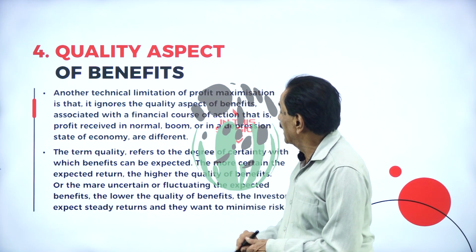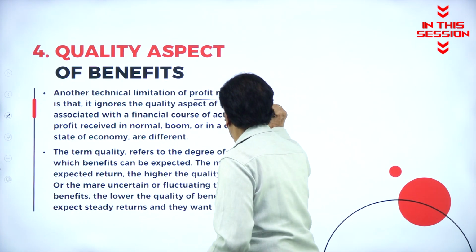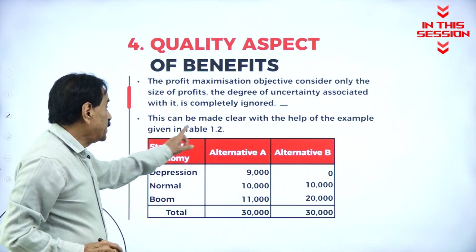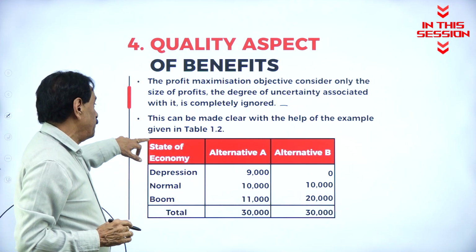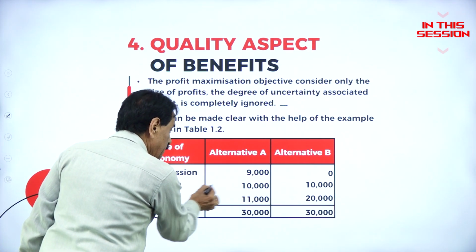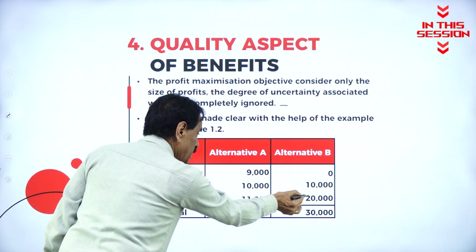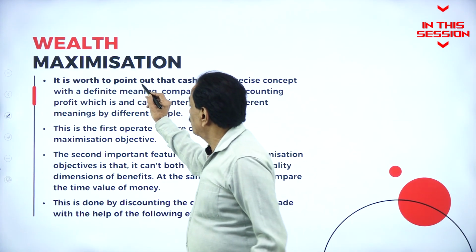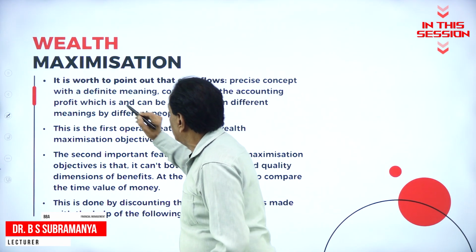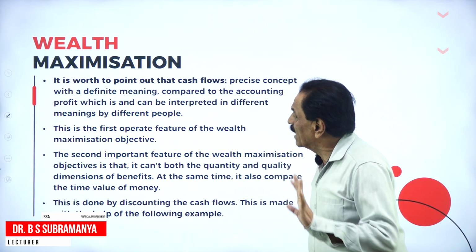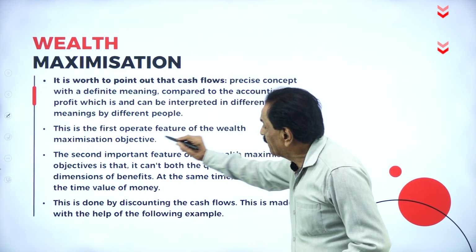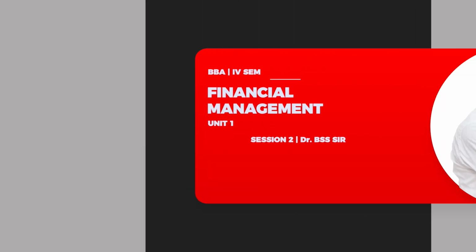Another technical limitation of profit maximization is that it ignores the quality aspect of benefit. This can be made clear with the help of the example given in the table. Depression, alternative A 9,000, B 0; normal 10,000; boom 11,000, 20,000. It is worth pointing out that cash inflows are a precise concept with a definite meaning compared to the accounting profit, which can be interpreted in different meanings by different people.